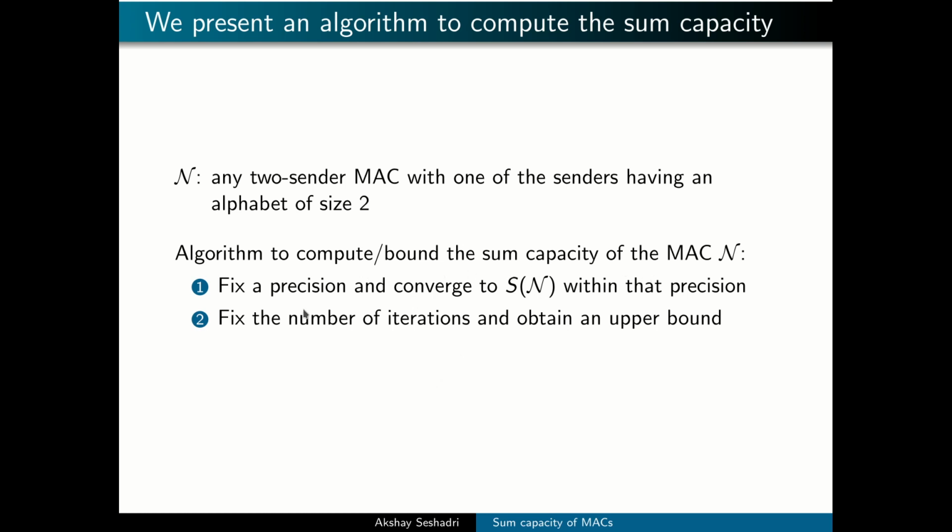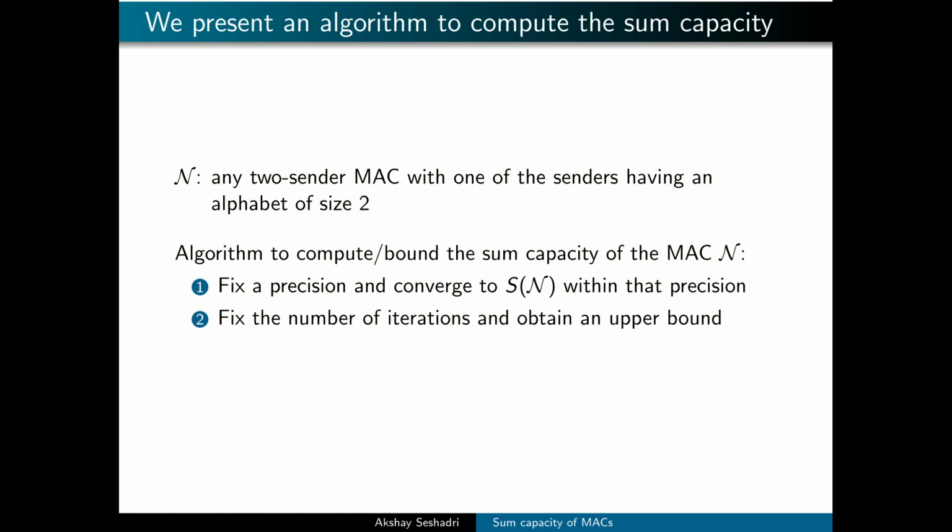family. If we provide a fixed precision to this algorithm, then the algorithm is guaranteed to converge to the sum capacity within that precision. On the other hand, if we provide a finite number of iterations to this algorithm, then the algorithm outputs an upper bound on the sum capacity.